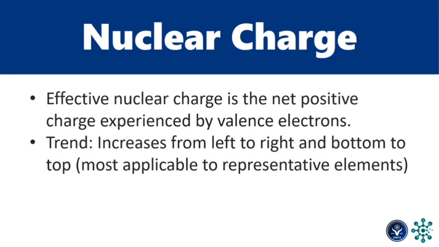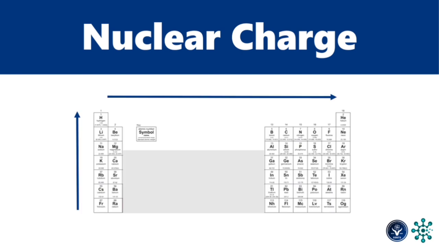Please take note that this trend and all the other trends that we will discuss in this lecture will most likely be applicable to representative elements only, because there are a lot of variations within the other groups of the periodic table. So the general trend looks like this. The effective nuclear charge increases from left to right and from bottom to top.